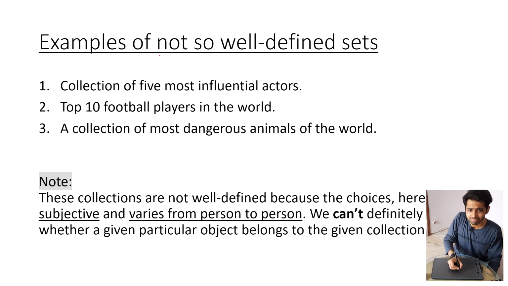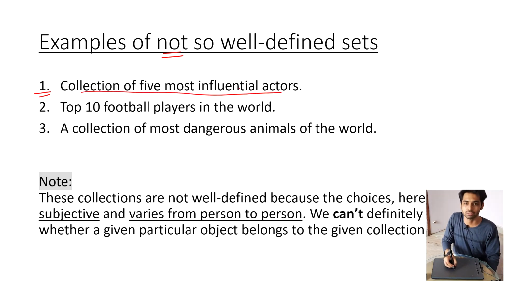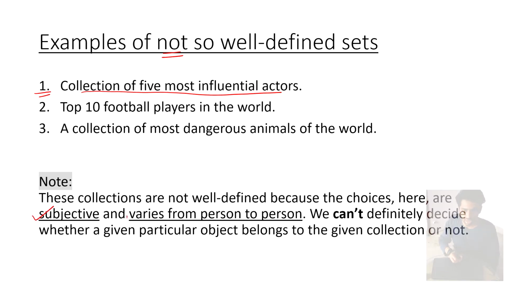Now let's look at some examples so that you can tell the difference between what is well-defined and what is not so well-defined. First example here is a collection of 5 most influential actors. I have underlined two things here: subjective and varies from person to person.